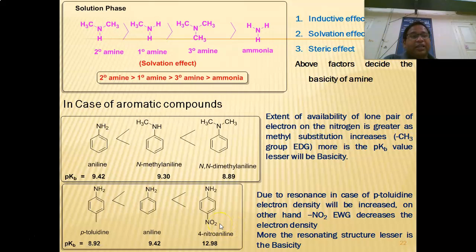We know that if the number of resonating structures increases, the basicity will decrease. So in this case you can find 4 resonating structures, whereas in this case you can find 5 resonating structures. When the number of resonating structures is more, the availability of the nitrogen lone pair will be very less. So that molecule is lesser in basicity. You can give this as another reason for the basicity of the molecule.